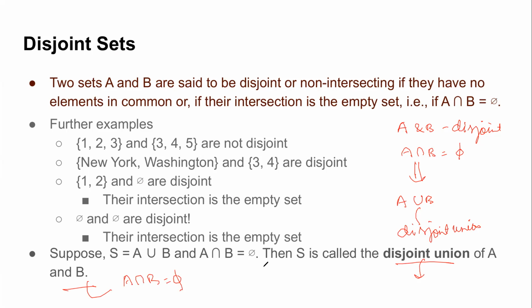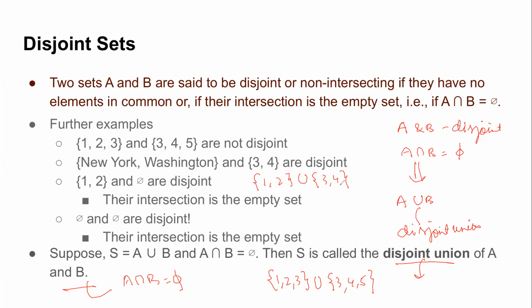Let me give you an example. Suppose I take {1, 2, 3} union {3, 4, 5}. Is this a disjoint union? No. Why? Because if I take their intersection, it's not phi. They're not disjoint sets, right? But if I take, say, {1, 2} union {3, 4}, is this a disjoint union?